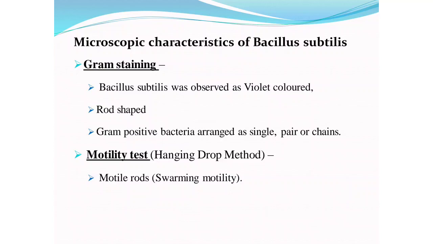Microscopic characteristics: in gram staining, Bacillus subtilis appears violet, rod-shaped, gram-positive, arranged singly, in pairs or in chains. The motility test is done by the hanging drop method. The bacteria are motile, with swarming motility.